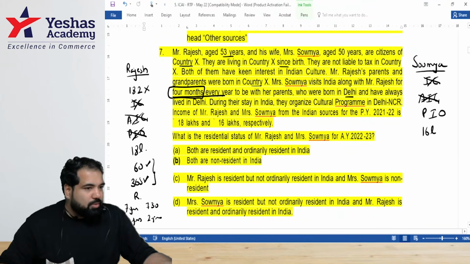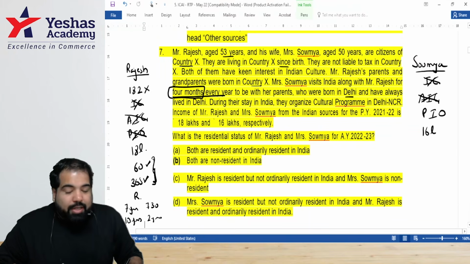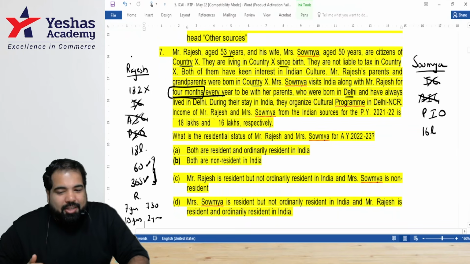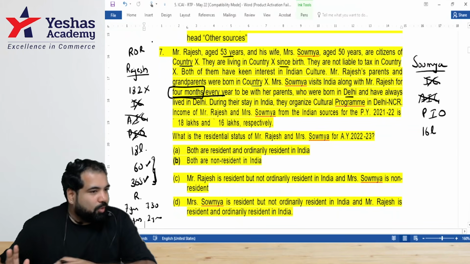Residence means R and OR also, guys. Is he? Yes, because he's fulfilling which condition? Second. So, guys, very surprisingly, Rajesh will become a ROR. Everyone okay with this? Yes.